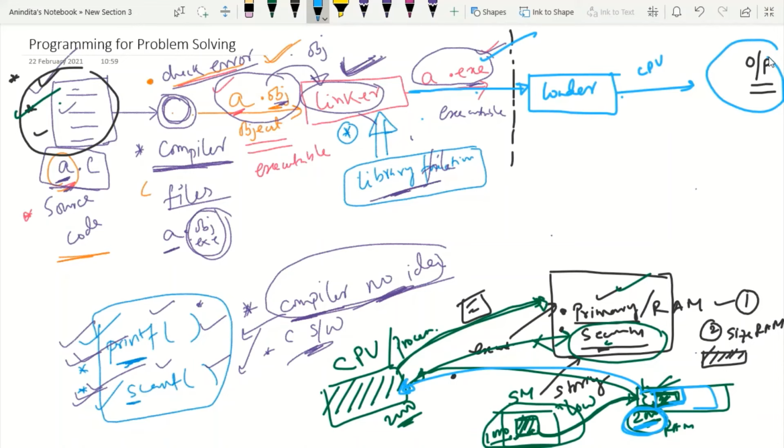So these are the very important steps that are involved while compiling a C program. So these are the basic steps. If you have any question, you can ask me.